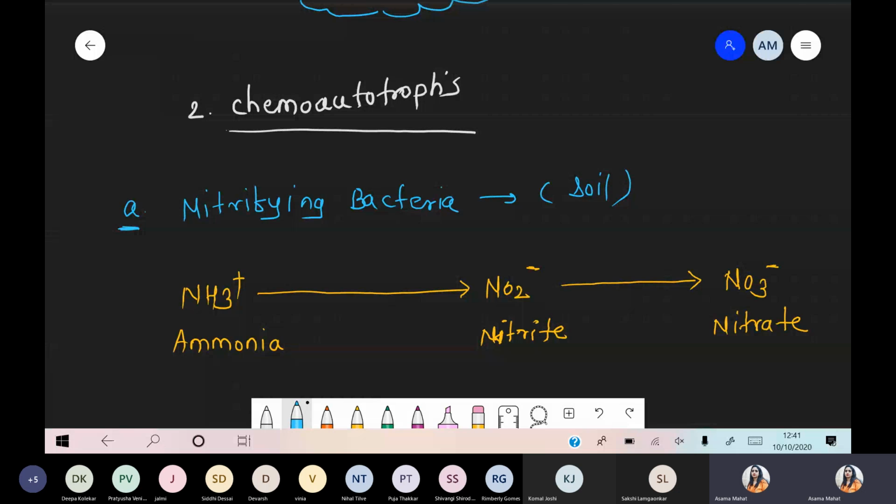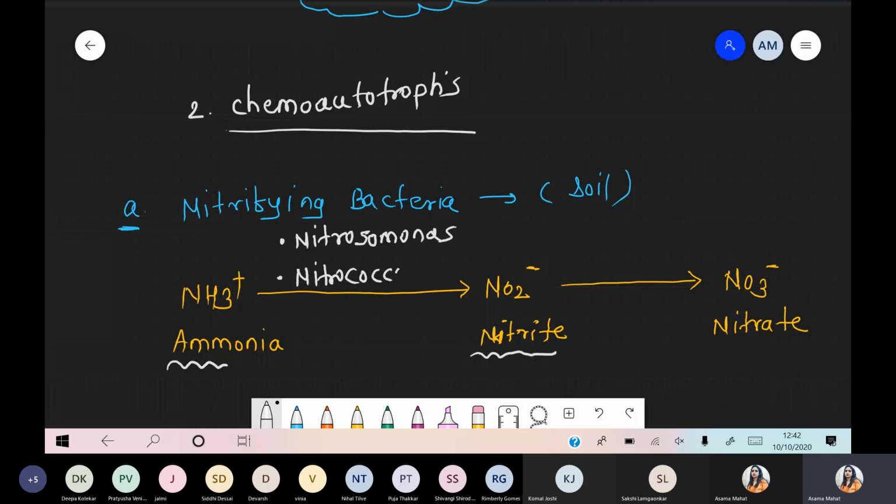जैसे हम यहाँ पे बात करेंगे, ये point हम फिर से repeat करेंगे, so don't worry. I'm writing such an example here. So we are taking two bacteria responsible for the conversion of ammonia into nitrite during the nitrogen fixation process. First bacteria is Nitrosomonas, and the other bacteria is Nitrococcus. These are the two bacteria responsible for conversion of ammonia into nitrite.